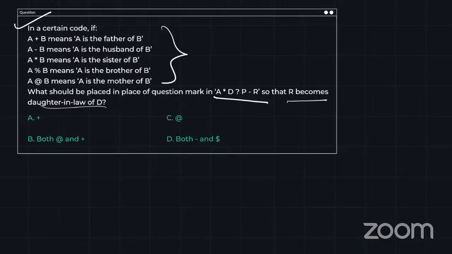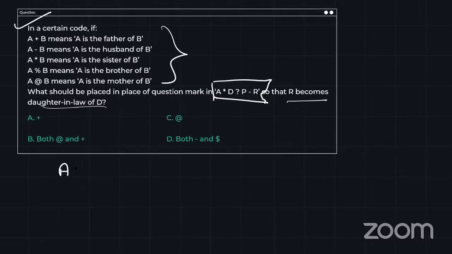Okay, so let's see this problem. Let me write this again over here. Okay, let's draw. First, this is the expression for me. Now this is A star D. What is the meaning of star? A star B means A is the sister of B. So A star D means A is the sister of D. Let me draw. A is the sister of D.